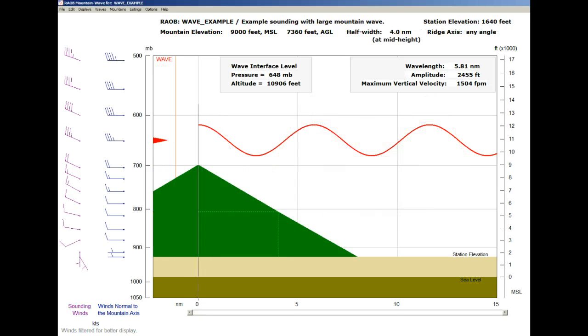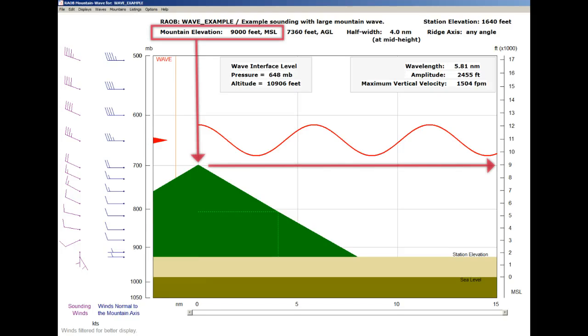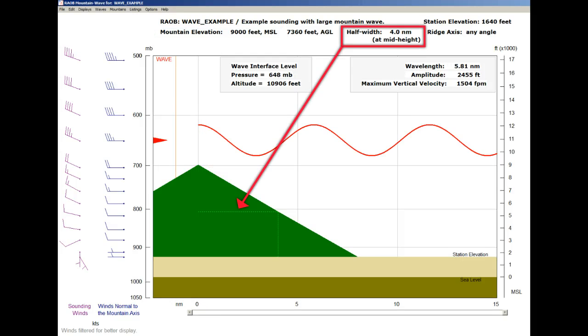First of all, the default 1 kilometer high mountain is replaced by our 9,000 foot mountain. The 4 nautical mile half width is indicated by this dotted line. Please note that the older RAOB programs did not plot this dotted reference line. Now remember that the prior default mountain always produces the maximum wave potential, but this user-defined mountain only produced 1